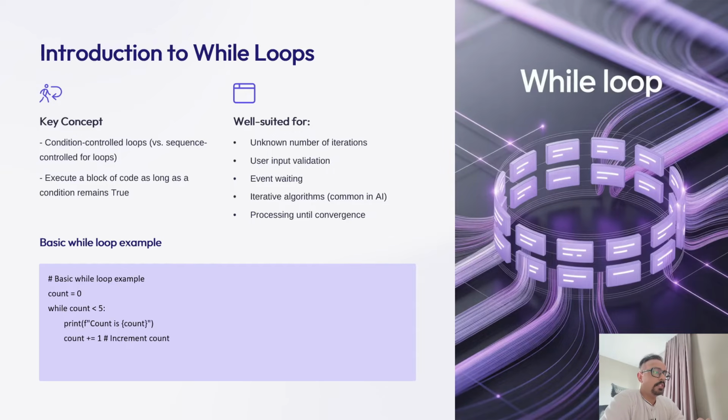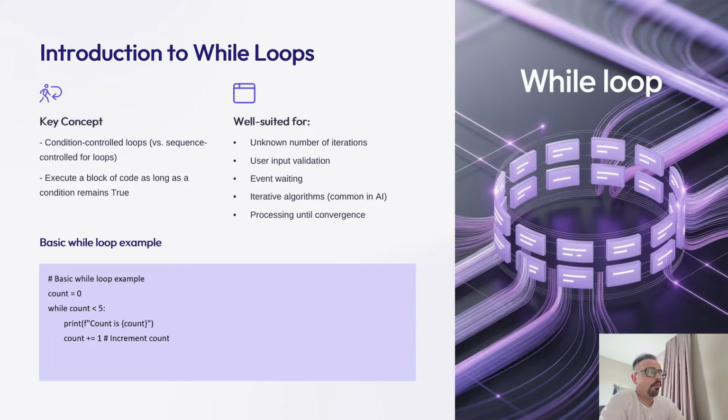So, while loops are condition control loops that repeatedly execute a block of code as long as a specified condition remains true. Unlike for loops, which iterate over known sequences, while loops are ideal for situations where the number of iterations is not predetermined, like we saw in our for loops. You keep looping until a dynamic condition changes, such as reaching convergence in an algorithm or receiving specific user input by using an input method in your code.